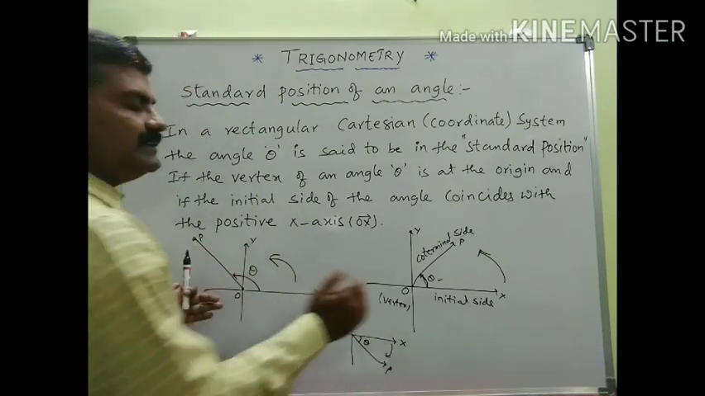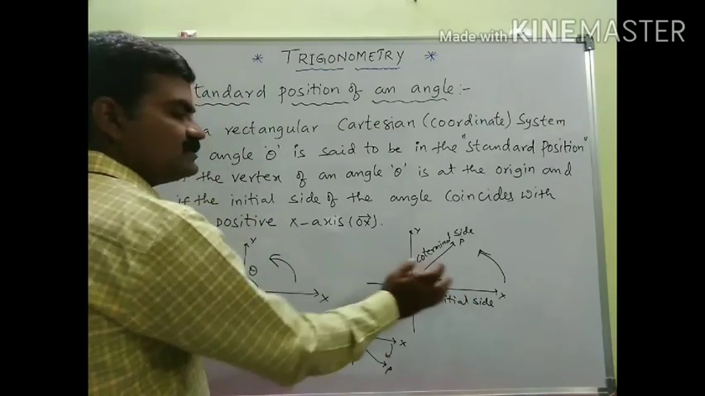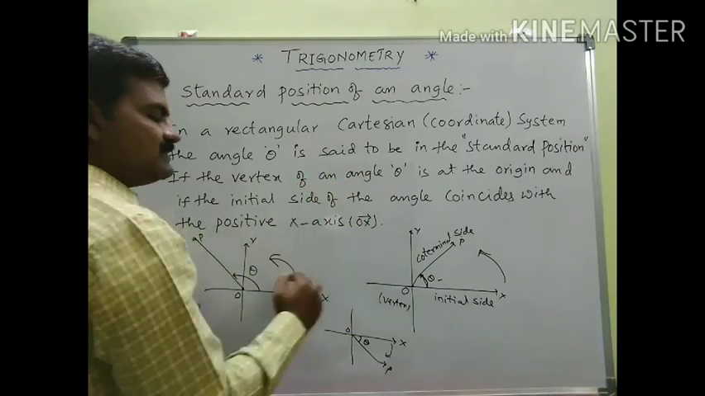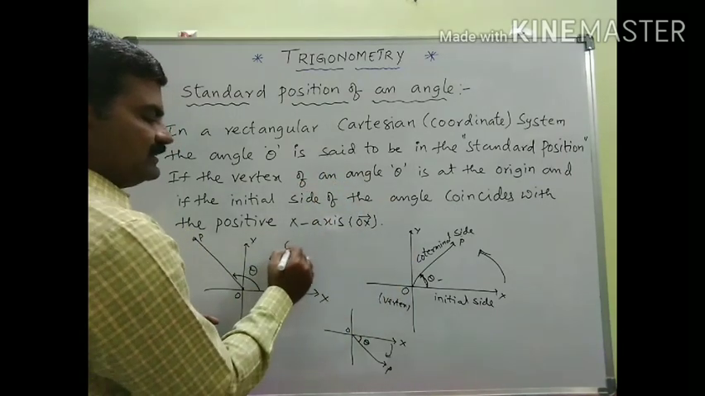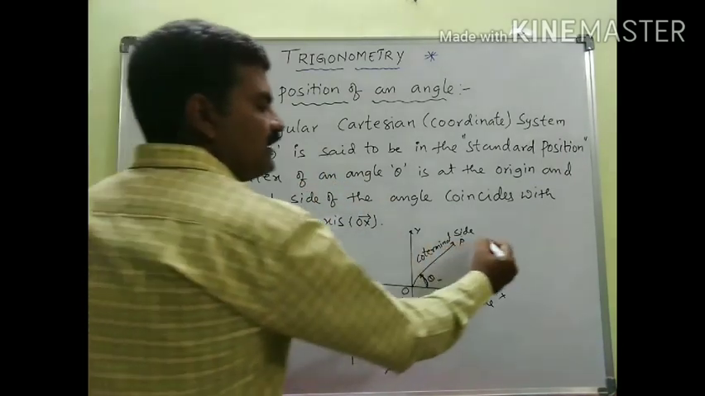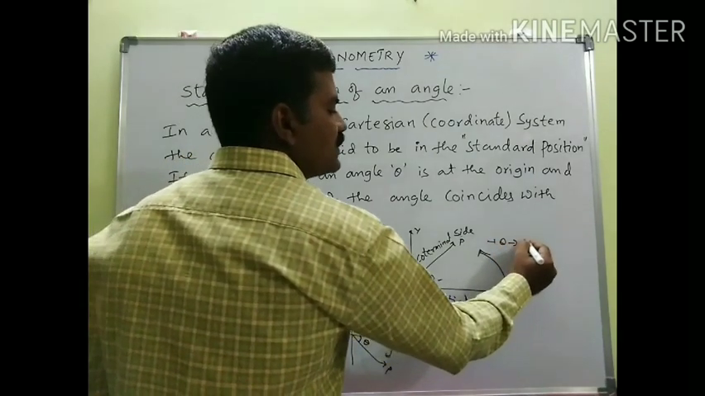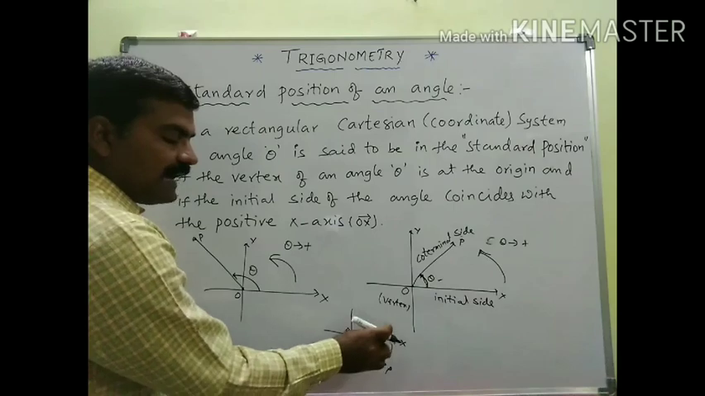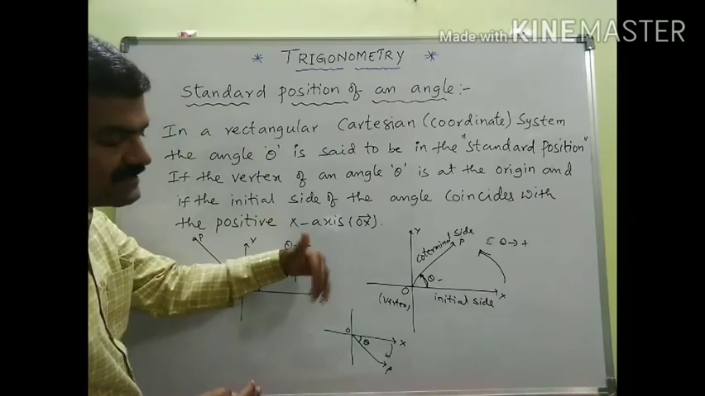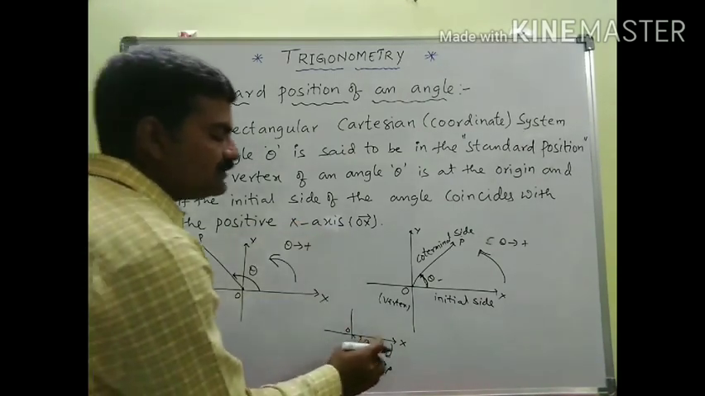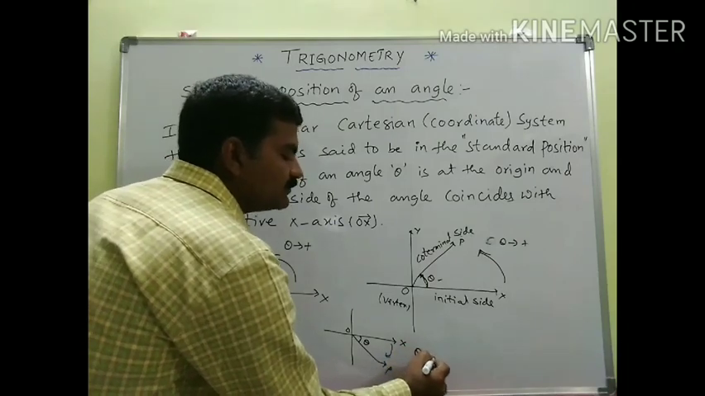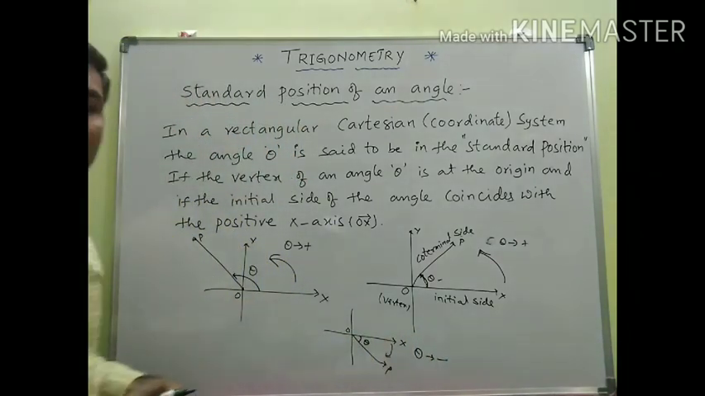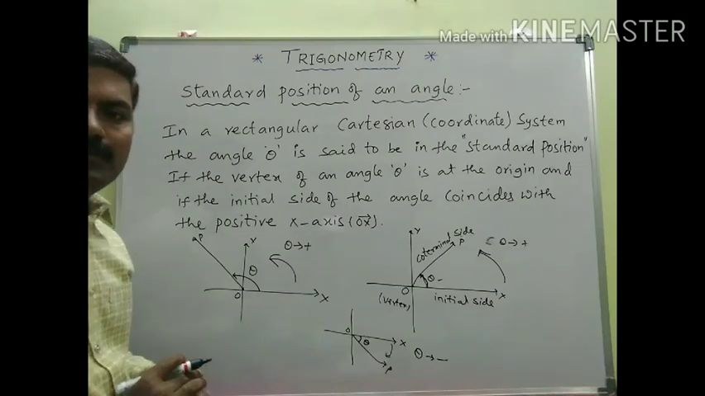But the angle of rotation in situations 1 and 2 is anti-clockwise. Hence theta is positive here, and here also theta is positive. But coming to situation number 3, the angle of rotation is in the clockwise direction. Hence here theta is negative. The angle is measured in negative terms.